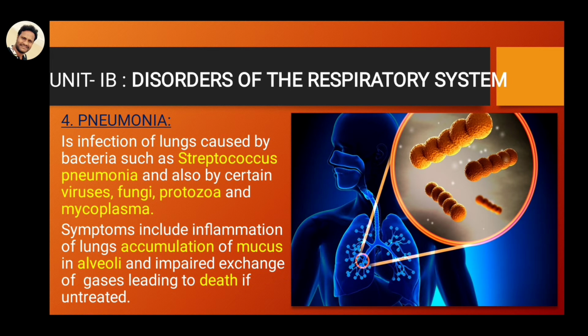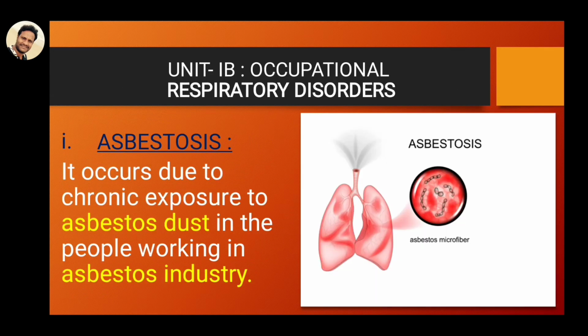These bacteria, protozoans, viruses, fungi, and mycoplasma deposit in the lungs, and this disease is called pneumonia. Patients of pneumonia follow a course of approximately six months to 1 year. If the course is not properly maintained, death cases are also recorded in some cases.